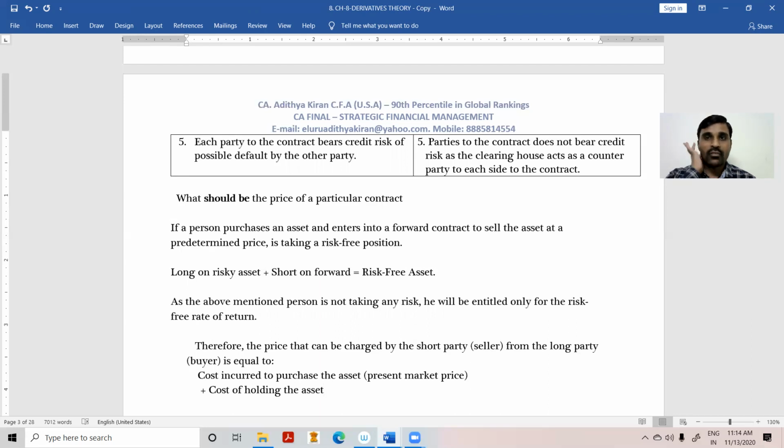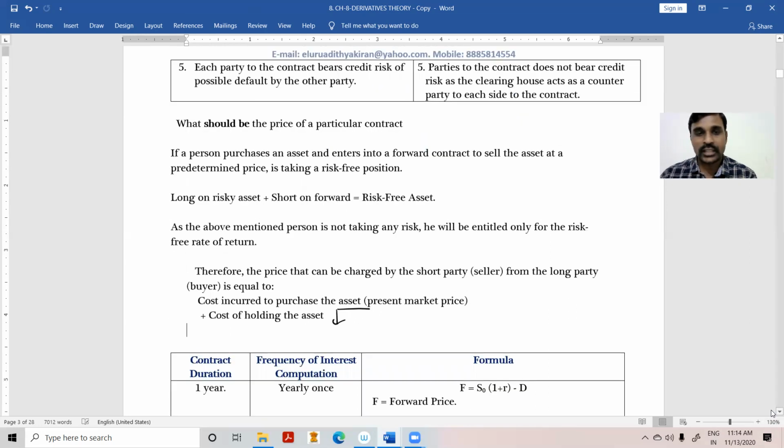So what is the cost of holding the asset? What is the cost you will incur for holding the asset? It depends upon the underlying asset. If the assets are shares, debentures, or other financial instruments, for example.